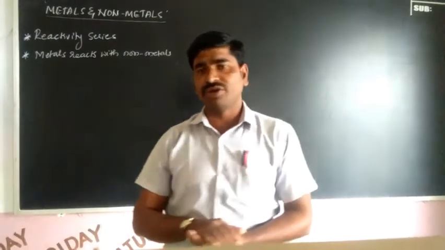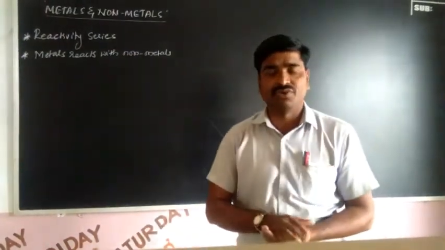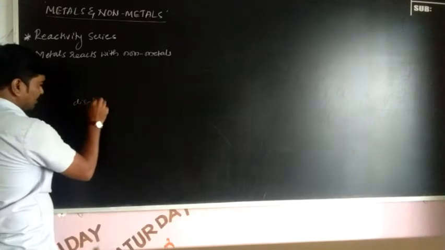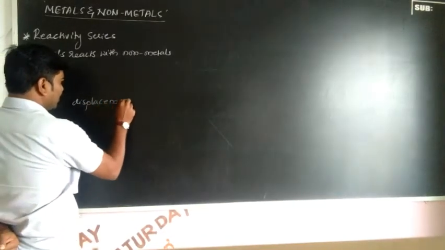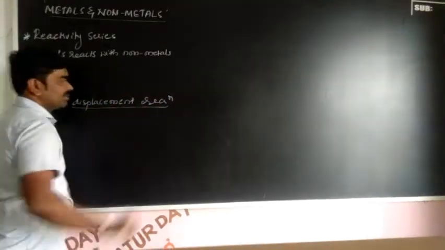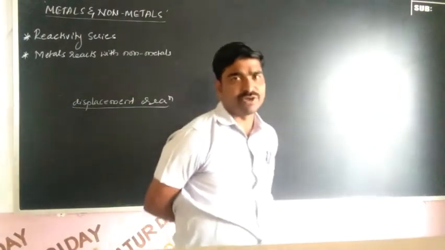So the next property is the reactivity series. You know from the first chapter, displacement reaction. You know very well about the displacement reaction. What do you mean by displacement reaction?